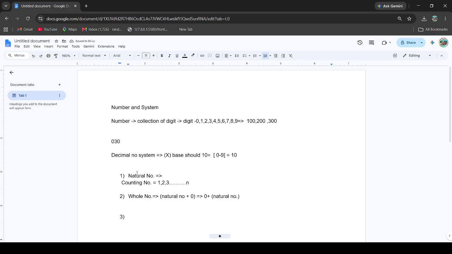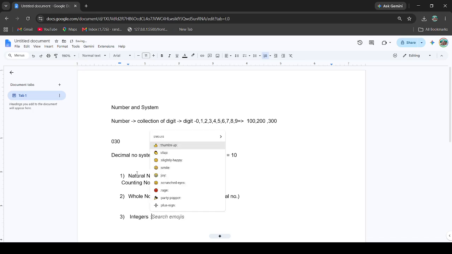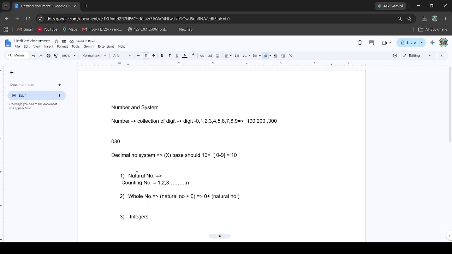The third number is integers. So what is integers? Basically we have known about natural number and whole number. In this we have 0, 1, 2, and so on up to n, right? These all numbers are positive numbers. If we add negative numbers, that will become the integers.